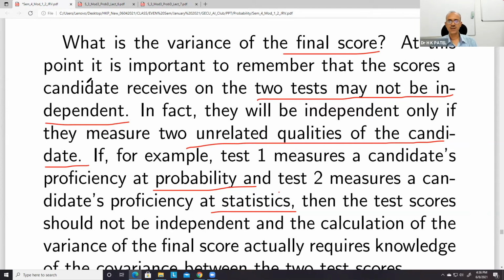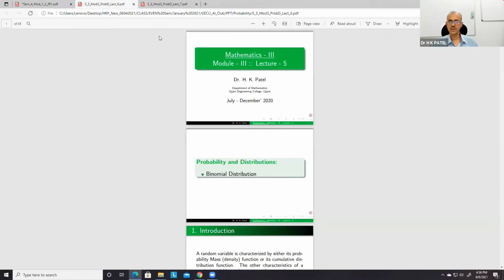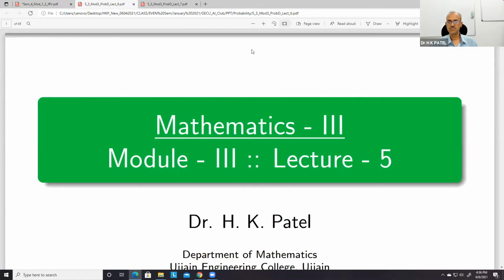So now we'll start distributions, and first we will do some discrete distributions. Okay.